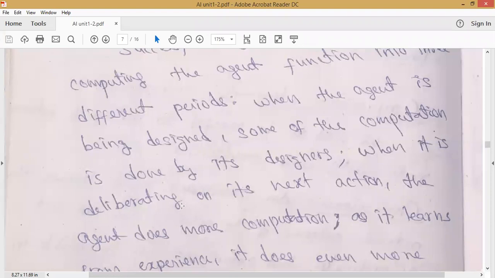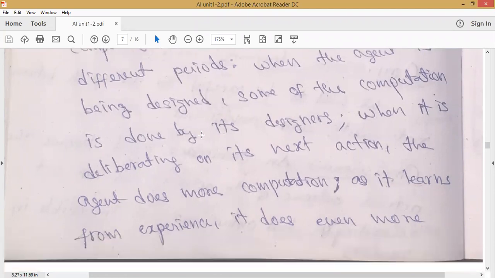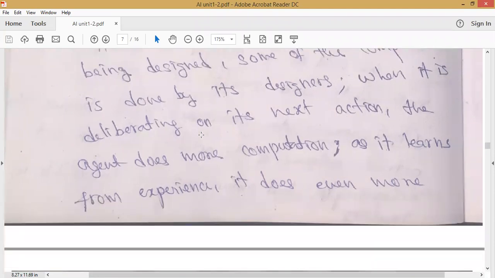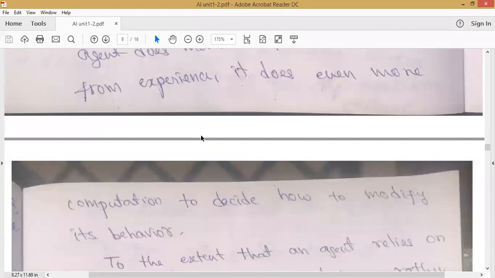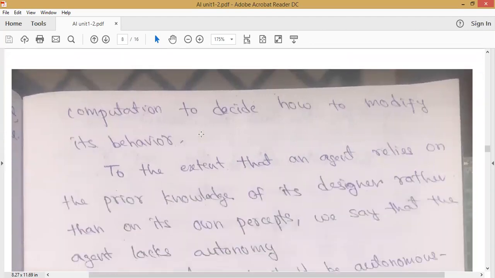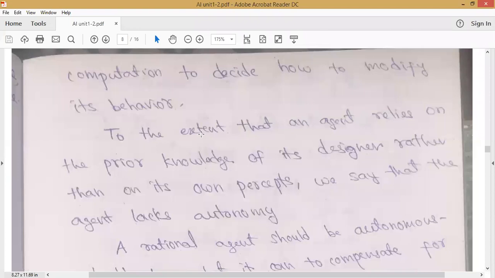Initially, the computations it performs are those designed by the designer. When it is brought into the environment, it gains some knowledge, yes or no? That is why it is able to perform some more computations. And as it learns from experience, because it has learning ability, it does even more computations compared to the second stage. So learning is a very important ability of an agent.